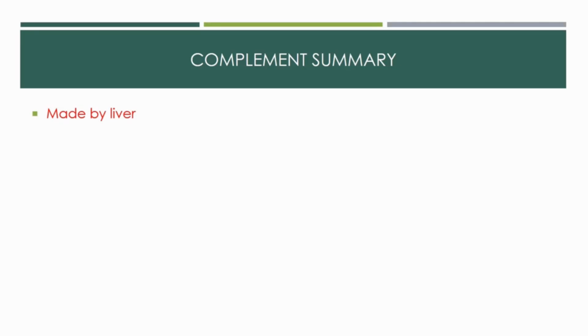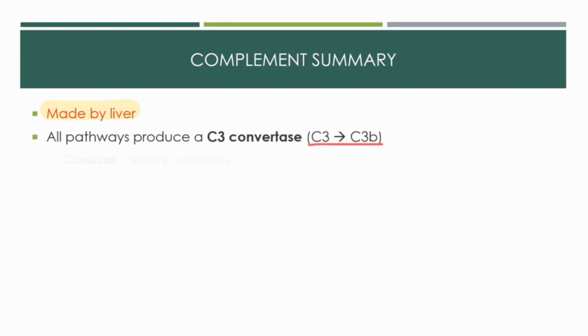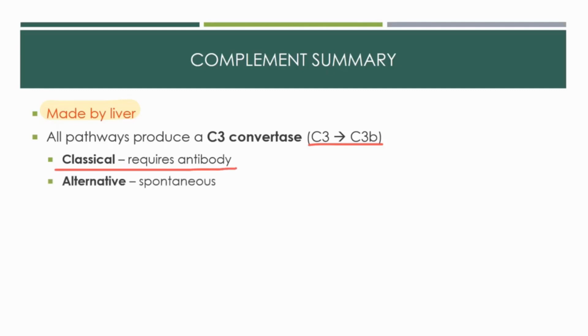First off, you should know that complement proteins are made in the liver. There are three pathways, all three of which produce a C3 convertase, which converts C3 to C3b. The biggest difference between the classical pathway and the alternative pathway is that the classical pathway requires antibody, and the alternative pathway does not. The mannose-binding lectin pathway is really the same as the classical, but just starts differently.